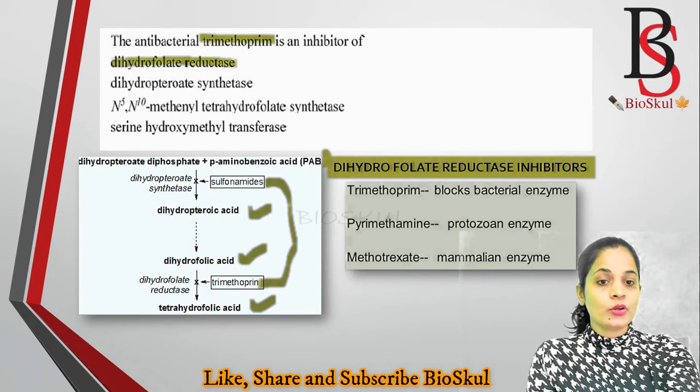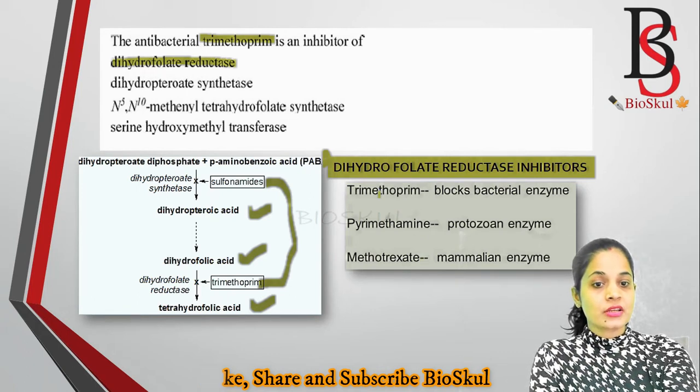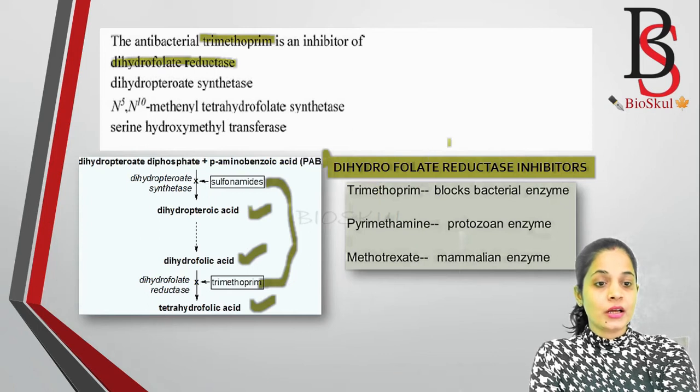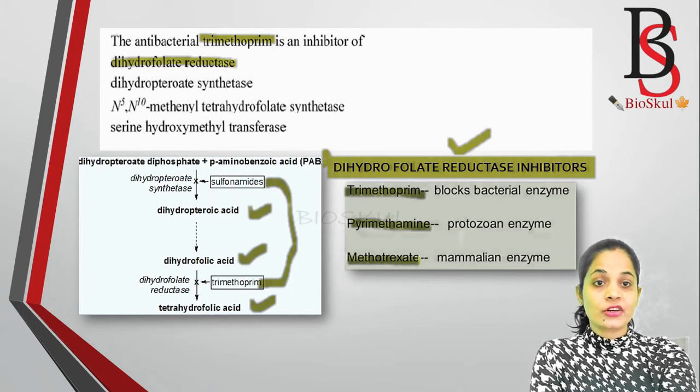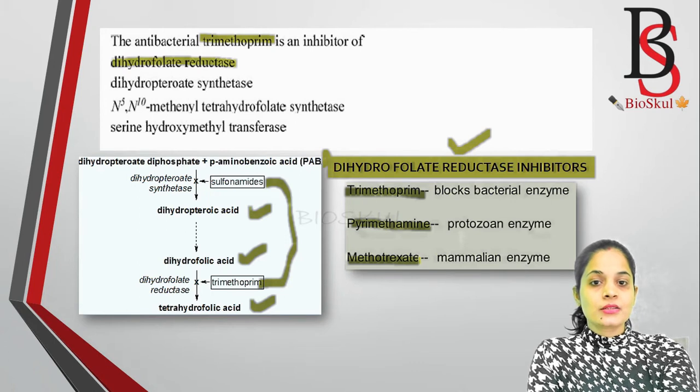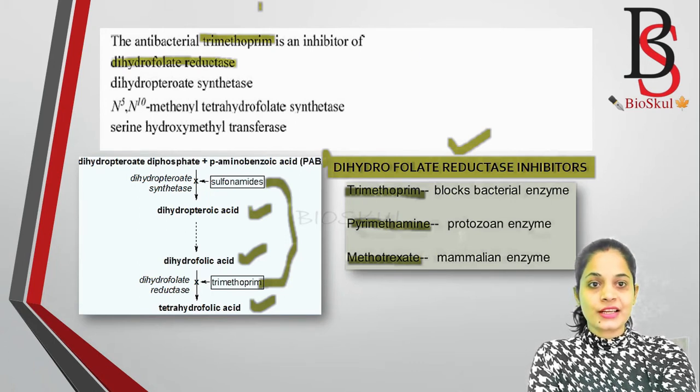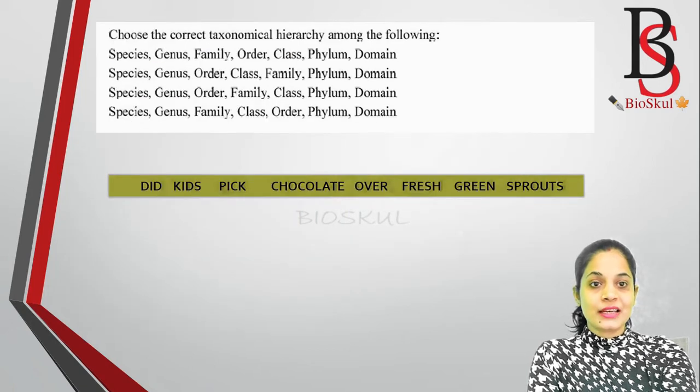For your information, I have given here some names of dihydrofolate reductase inhibitors. Here we discussed that trimethoprim blocks the bacterial enzyme. Similarly, pyrimethamine blocks the protozoan enzyme, and methotrexate blocks the mammalian enzyme. These are the dihydrofolate reductase inhibitors. So the correct answer is option 1, that is dihydrofolate reductase. Okay, let's move to the next question.